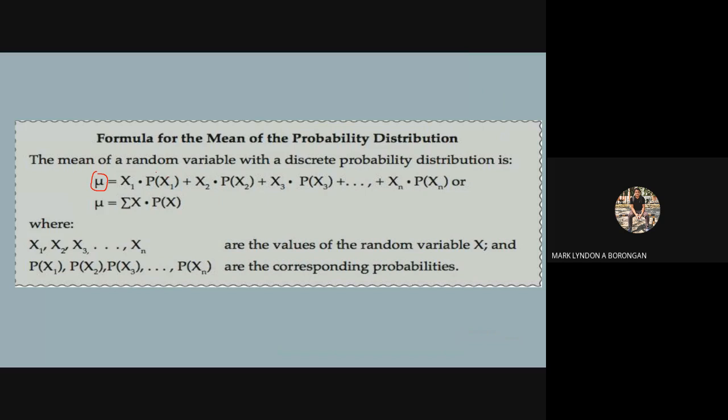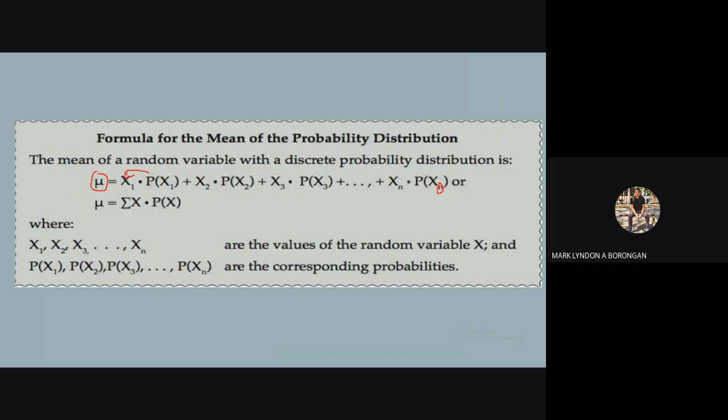And then p of x sub 1 is the probability that the first random variable value will occur. So ilang probability sa x sub 1, and then x sub 2, and then the probability of x sub 2, and so on up until p of x sub n. Sa n, unsa man ang n?